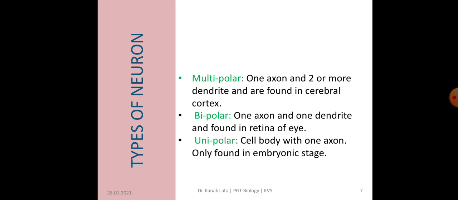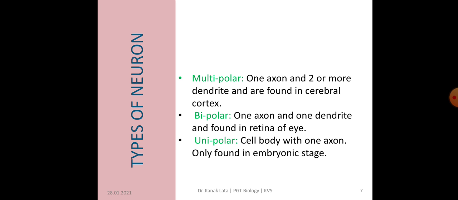Now let us discuss about types of neuron. Mainly there are three types of neuron. They are multipolar, bipolar and unipolar. In multipolar neuron there is one axon and two or more dendrites and are found in cerebral cortex. In bipolar neuron there is presence of one axon and one dendrite.